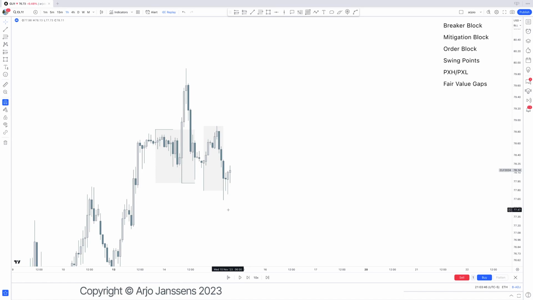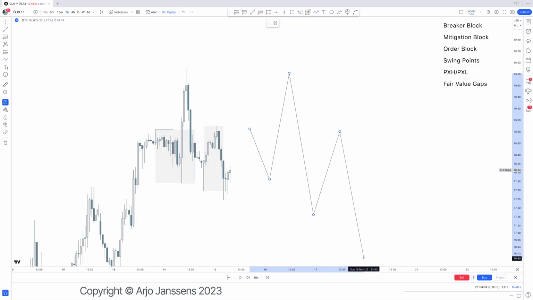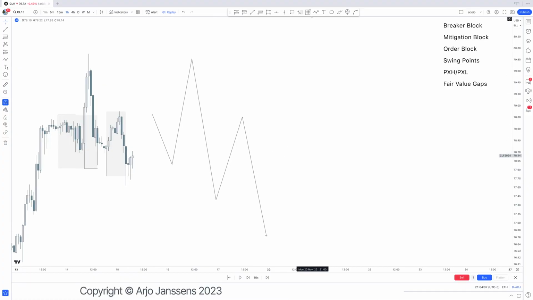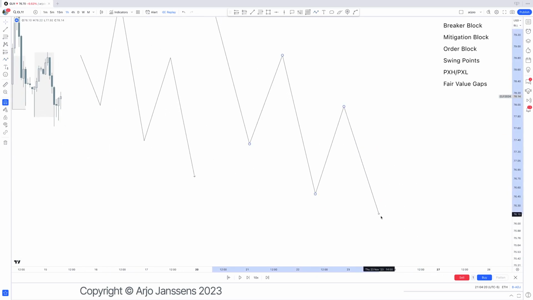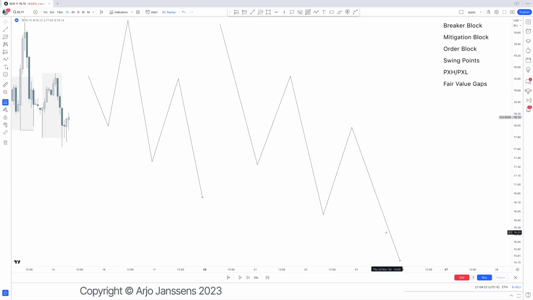Now, a mitigation block is just the last leg higher before we move lower. If it's a bearish mitigation block, so a premium array again, the way I visually want you to see this is that we have this breaker that is being created right there. Then we have a move higher back into the breaker or whatever it is right there. And then we follow through lower. So essentially the mitigation block itself is a move lower, move higher, move lower. This creates a mitigation block. So every move lower right there creates what? A new mitigation block overall.